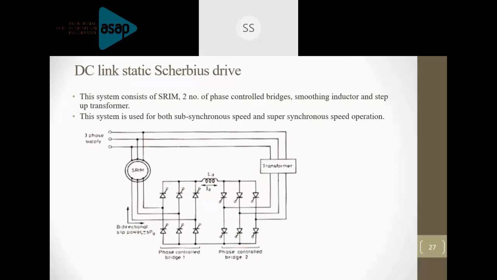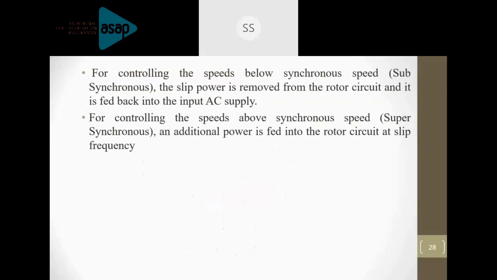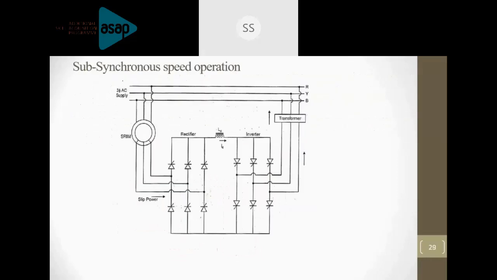In the Kramer drive, you had an uncontrolled rectifier connected to the motor and the controlled converter connected to the transformer. But here, you have a controlled bridge or controlled converter connected to the machine, and also a controlled converter connected to the transformer. So what is the advantage of this? With a controlled rectifier connected to the slip ring machine, you can have bidirectional power flow, right?